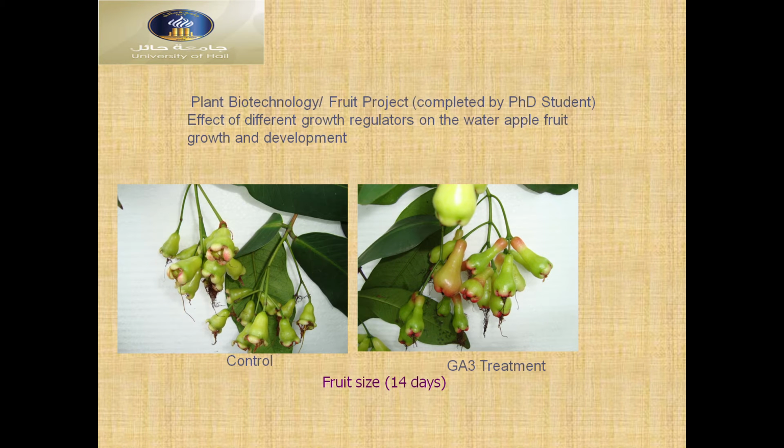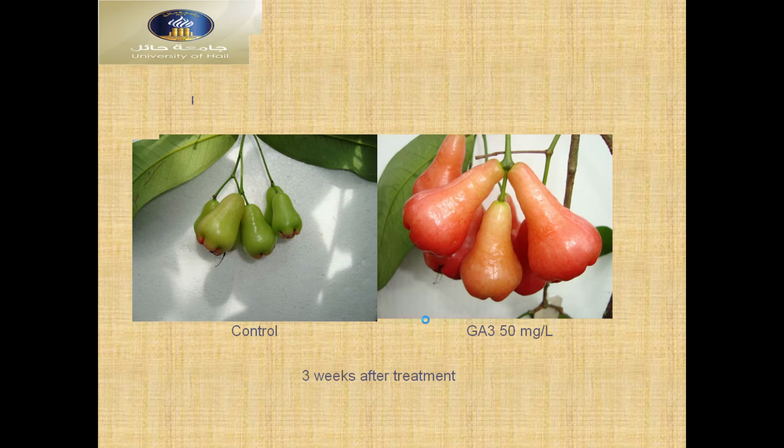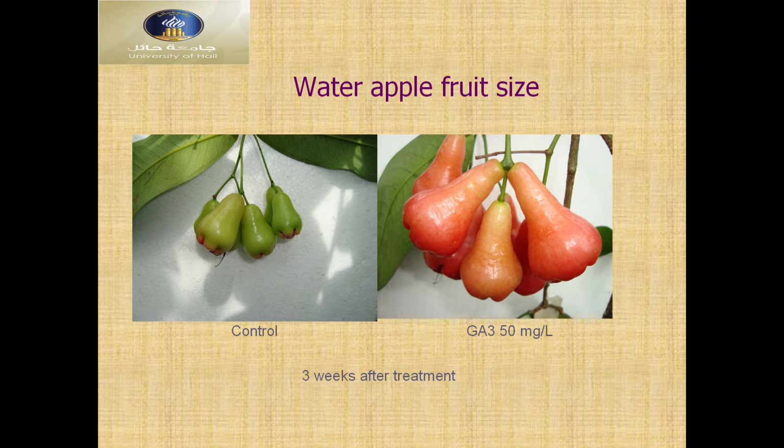The other plant biotechnology project, a PhD student did this project. He completed the effect of different growth regulators on water apple fruit growth and development. He used the control, and he used the GA3 treatment, gibberellic acid, and the fruits color developed and matured earlier. This is 14 days. Then here 3 weeks. This is the control, and this is the GA3. GA3 developed fruits are bigger and also color developed.